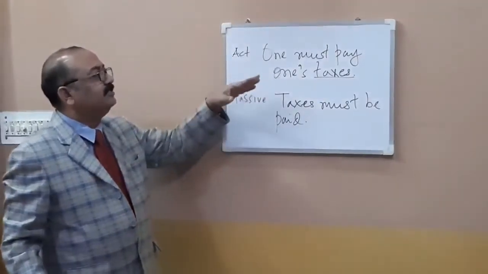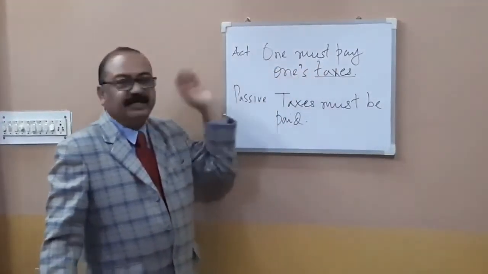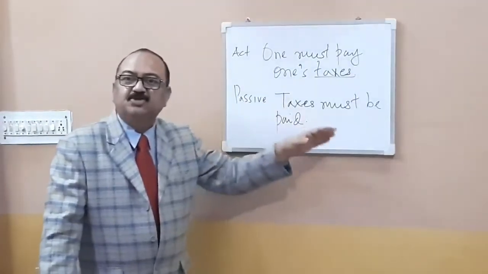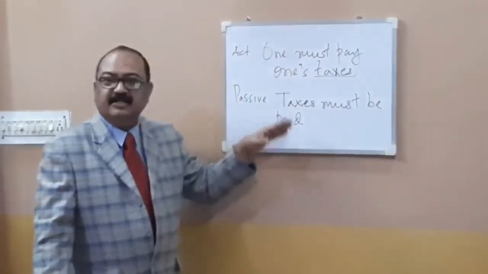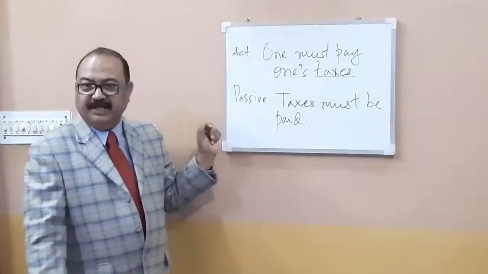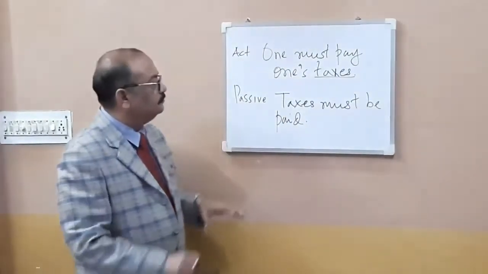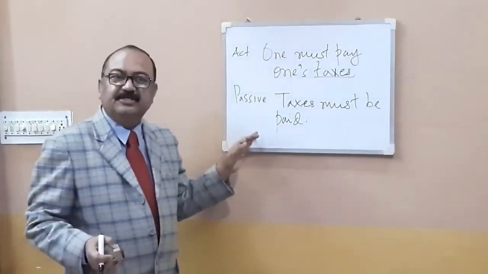Suppose you have another sentence. One must obey one's parents. Parents are to be obeyed. One must obey one's teachers. Teachers are to be obeyed. This is okay? You have understood impersonal passive?